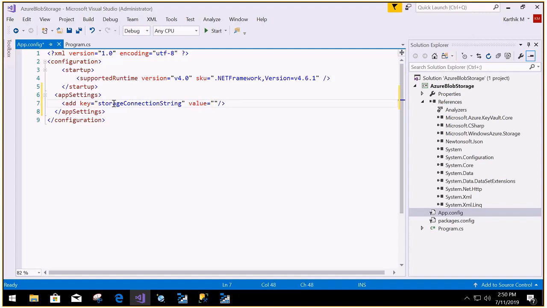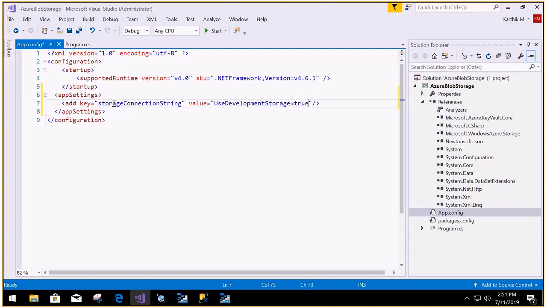This value is nothing but the connection string. If you are going to work with the Azure platform, you need to provide the connection string from there. Since we are going to work locally, I am going to specify UseDevelopmentStorage=true. When I specify this, it will understand that we are doing local development.